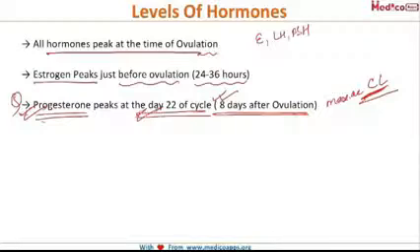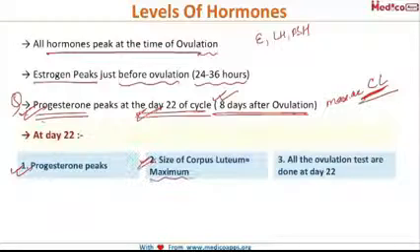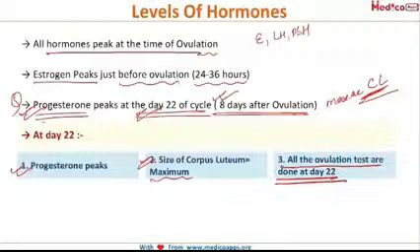So what are the important things happening around day 22? The progesterone peaks, the size of the corpus luteum is maximum, and all the ovulation tests are done at day 22, because we expect that by this time ovulation will have occurred. So whether you are asked when the progesterone peaks, or when the size of the corpus luteum is maximum, or when you do the ovulation test, the answer for all of them is day 22 of the menstrual cycle.